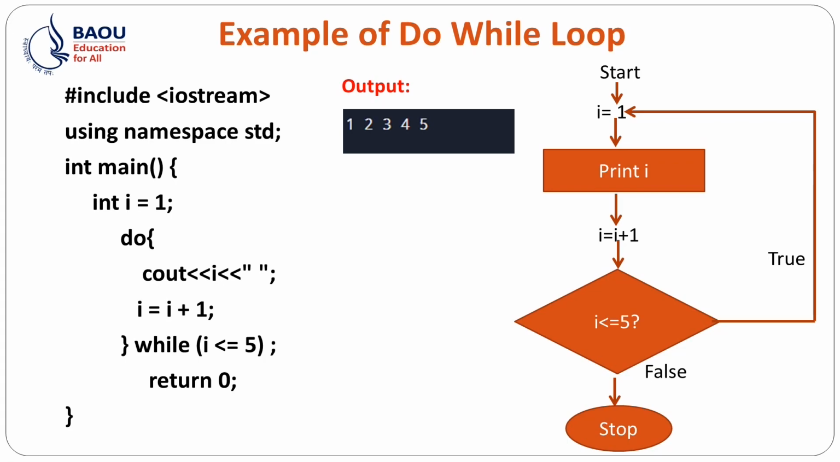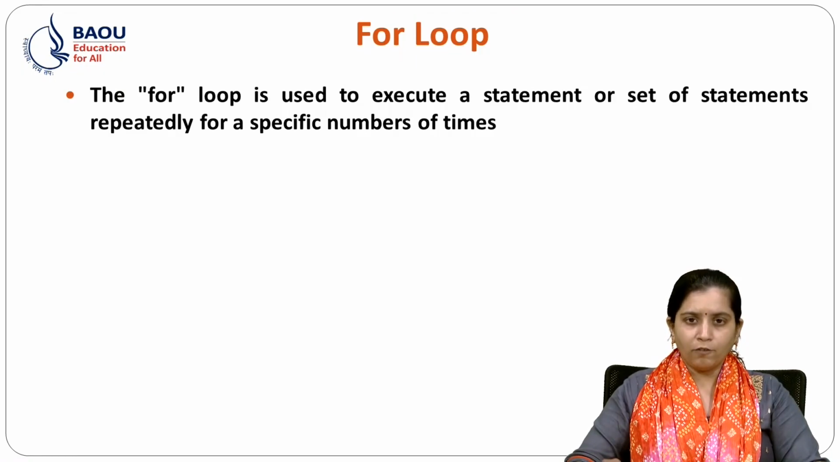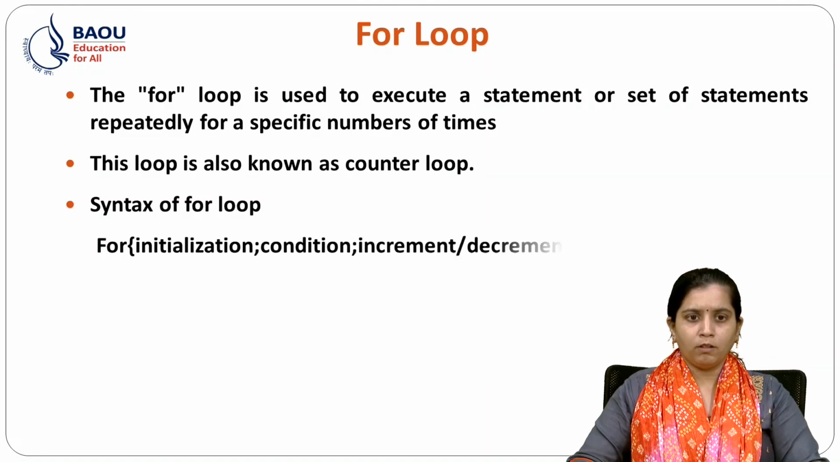Now let's see the for loop in detail. What is a for loop? The for loop is used to execute a statement or a set of statements repeatedly for a specific number of times. This loop is also known as a counter loop. Let's see the syntax of this loop. For initialization, condition, increment or decrement. So this will be done at first only.